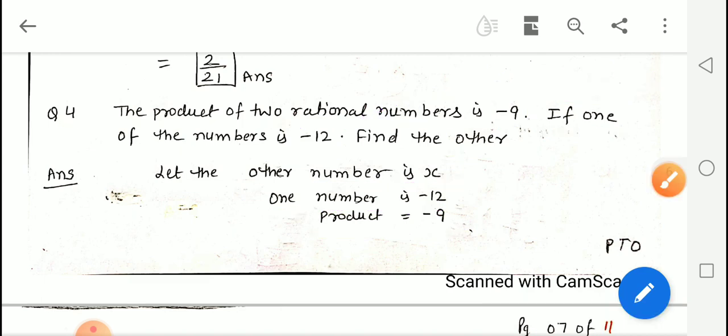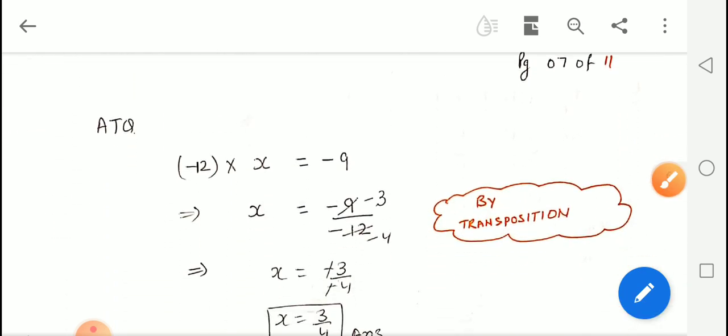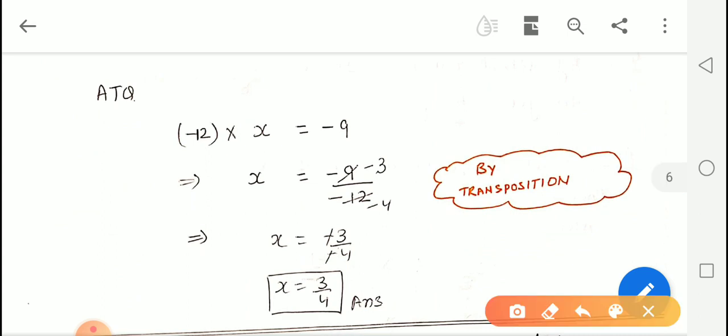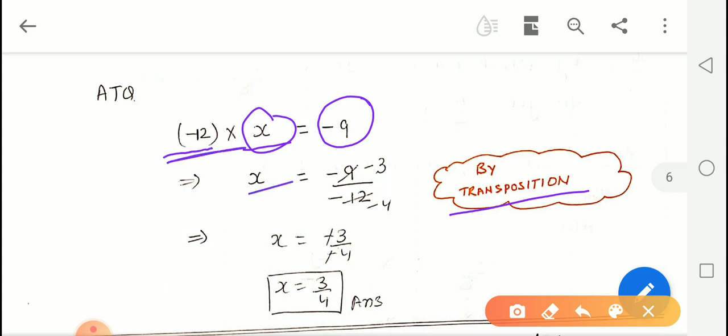Now we will form the equation. According to the question, negative 12 multiplied by the other number, that is x, we will get negative 9 as an answer. Now we will do the transposition. Here negative 12 is multiplied by x, so when it is transferred to the right hand side, it will be divided.